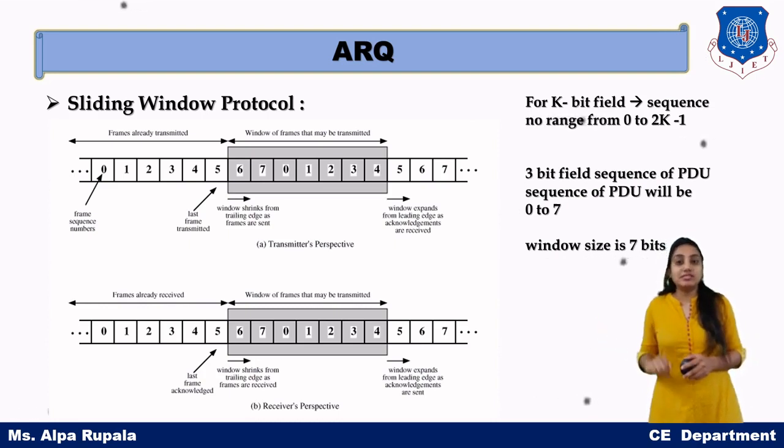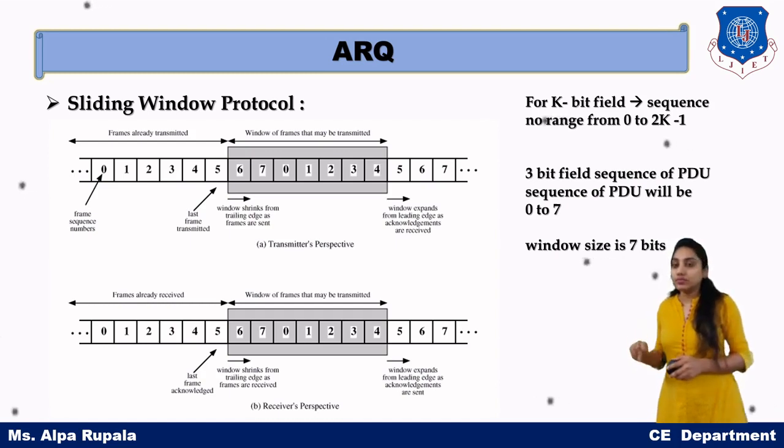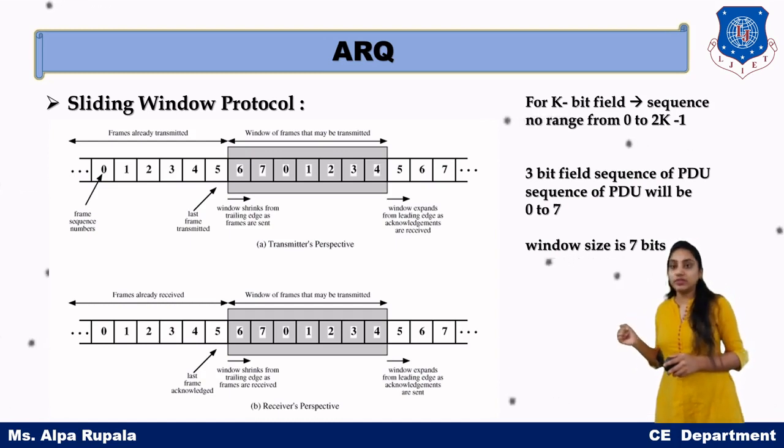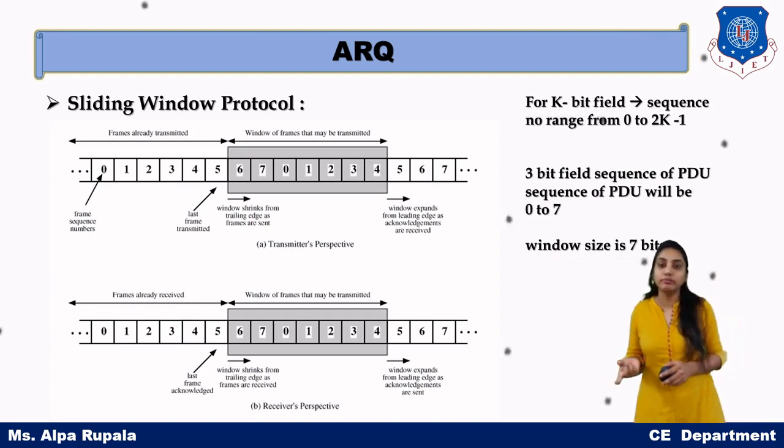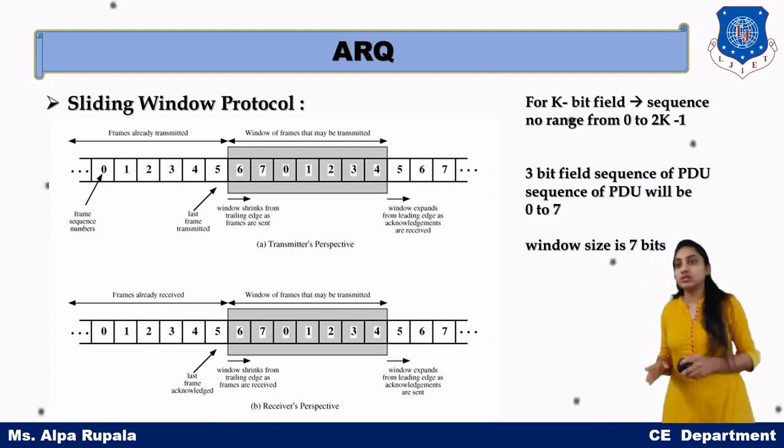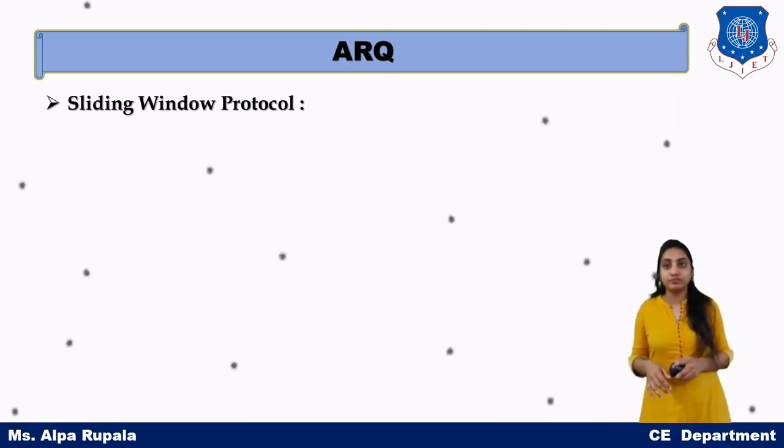Likewise at the receiver side, as soon as we get the data frame of 5 and send its acknowledgement, the window slides from left to right by one PDU size. So this is the sliding window protocol.